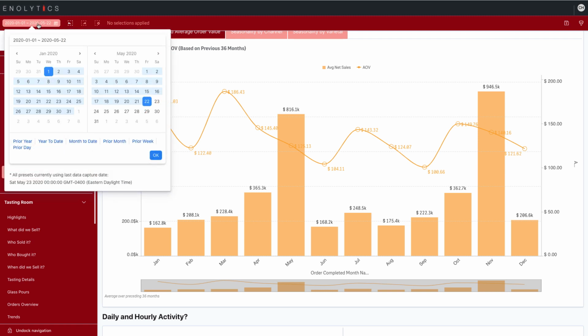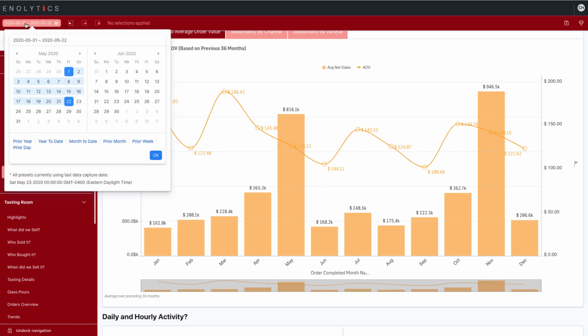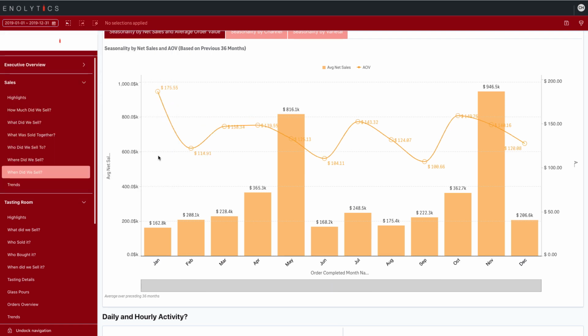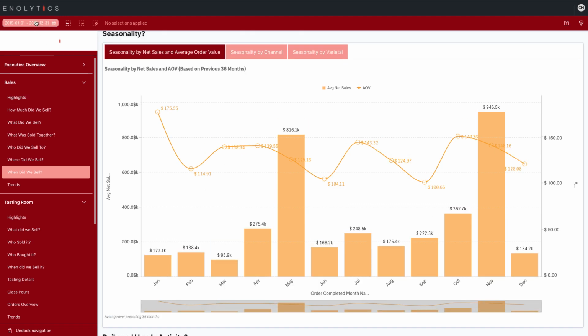So if I change this from year to date to month to date, this graph will not change. If I change this to last year, then our data is changing because now it's the 3 years prior to December 2019. Let's move on to seasonality by channel.